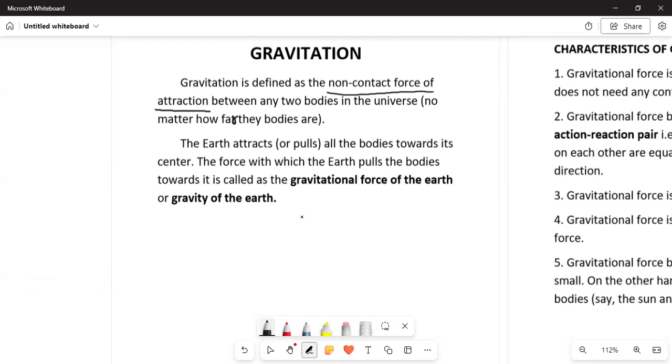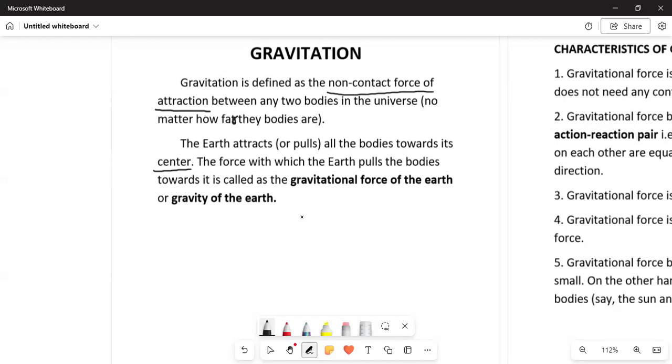Similarly, the two bodies can be the earth and any body which is kept on the surface of the earth. Because of this we have written the statement that the earth attracts or pulls all the bodies towards its center. The force with which the earth pulls the bodies towards it is called the gravitational force of earth or gravity of earth.